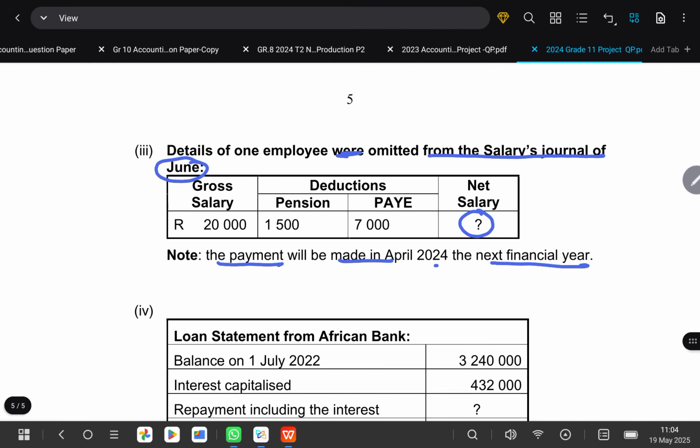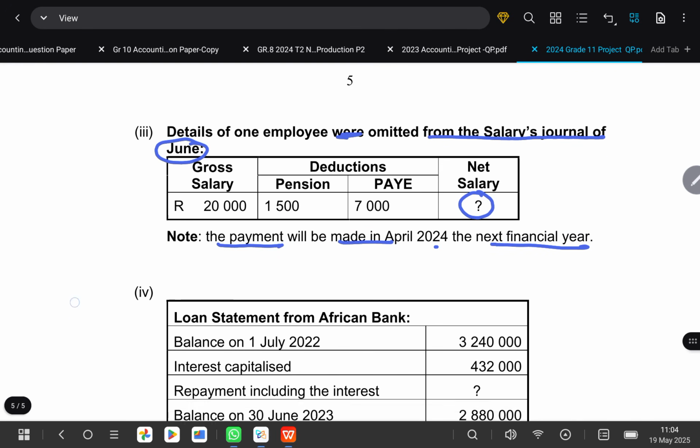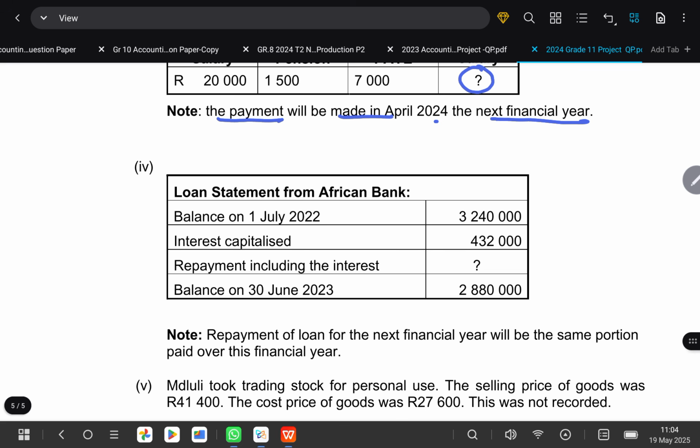Let's go to the next information. And then after this, they are saying that the loan statement from African Bank reflected the following: balance at the beginning and the balance at the end. Now, if they tell you that interest is capitalized, it means they've already taken into consideration the interest and the payment. So to get the loan repayment, as long as they're saying that it is not changing, you can just check the difference between your opening and closing. It will give you your current portion on loan.